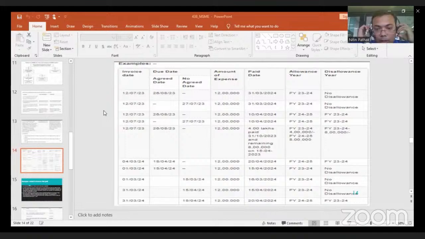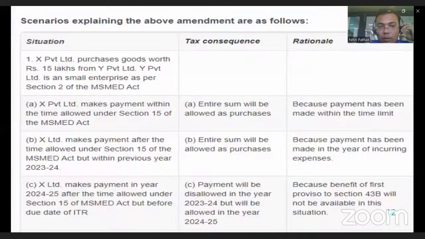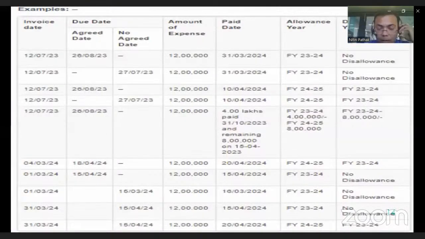Last one, if the invoice date is the 31st March and there is no agreement, there is no due date in the invoice, then the due date is the 16th April and the actual payment is made on 20th April, then it will be disallowance for the financial year 23-24 and allowable in 24-25.